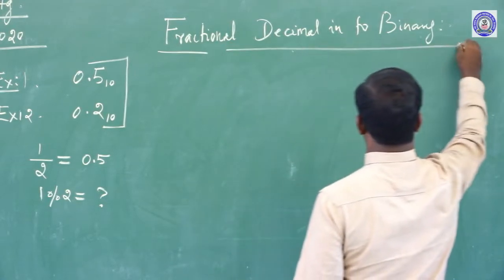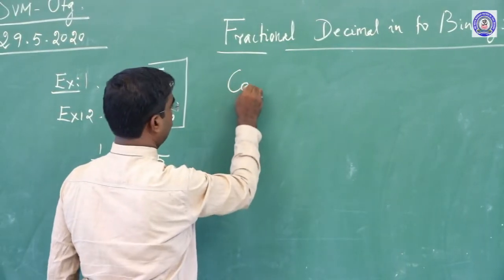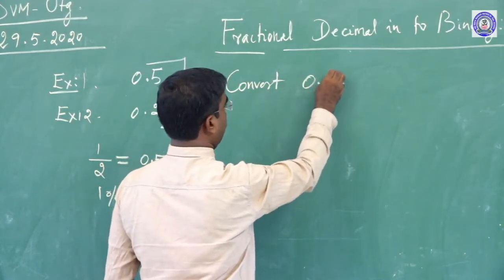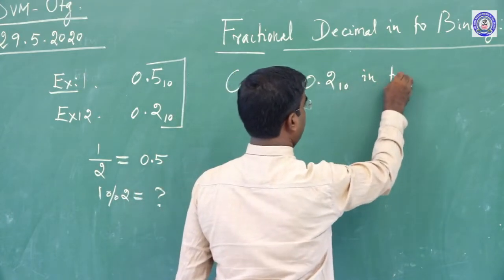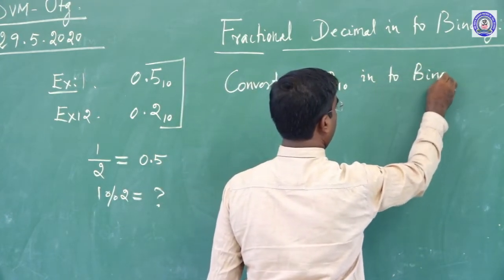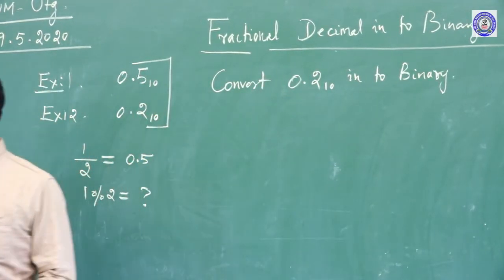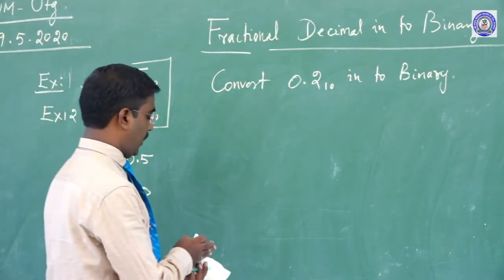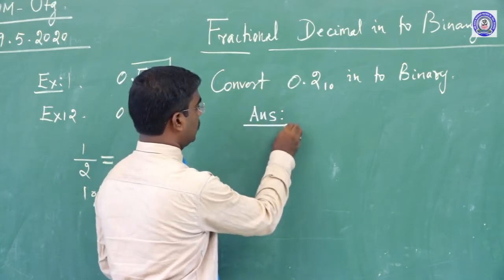The question is: convert 0.2 base 10 into binary. This is a sum. How can we solve it? We will work out the sum. Can I say the answer for this question?